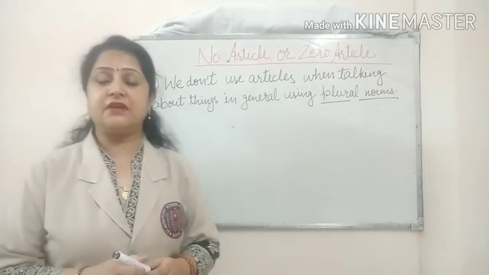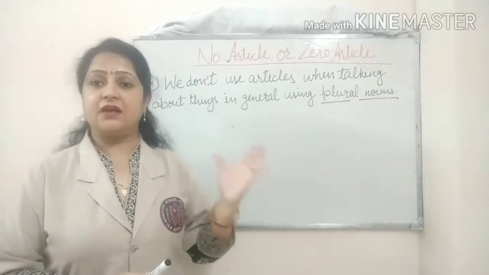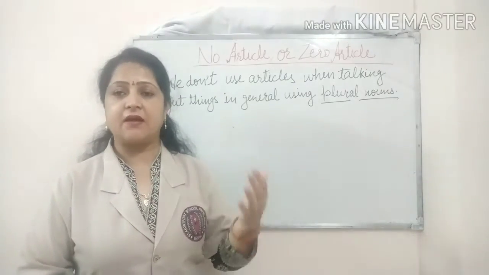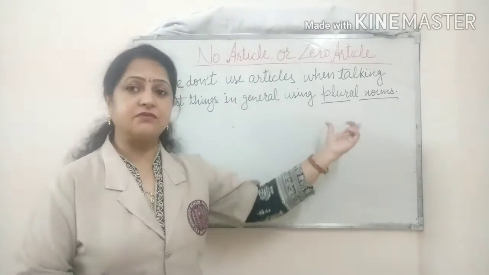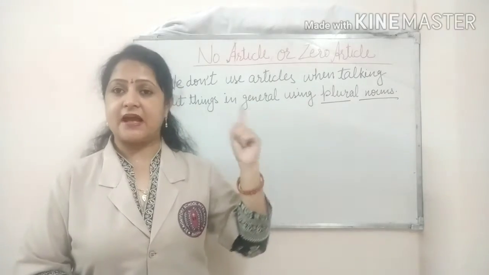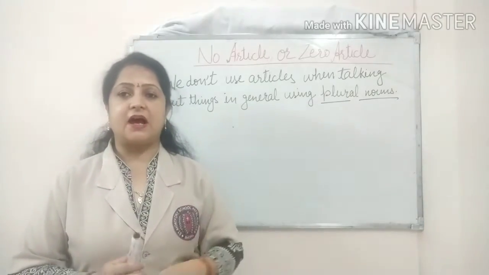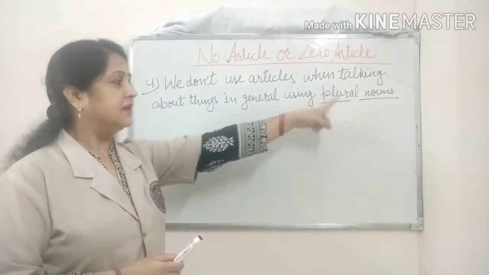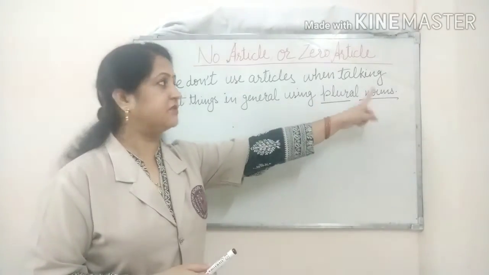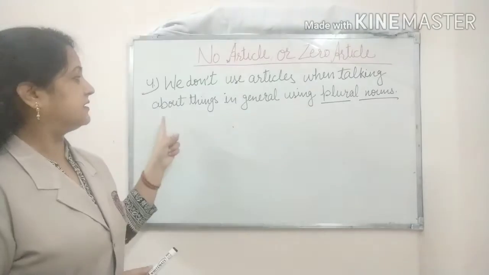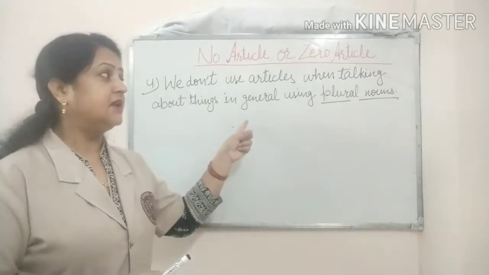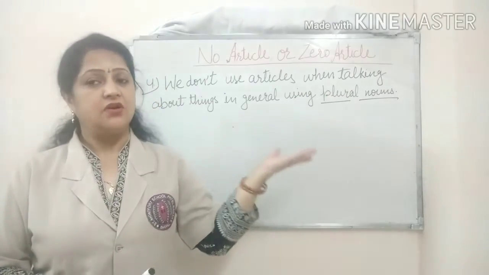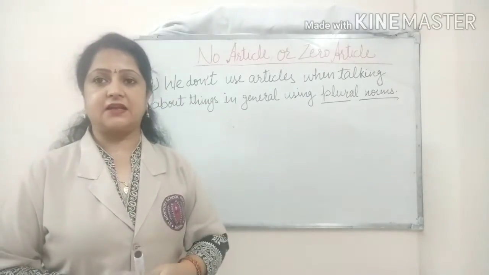In our previous case we learned about uncountable nouns: when we talk about uncountable nouns in general, we don't use articles. Now we are discussing plural nouns. When we talk about things in general using plural nouns, in such cases also we do not use any article.